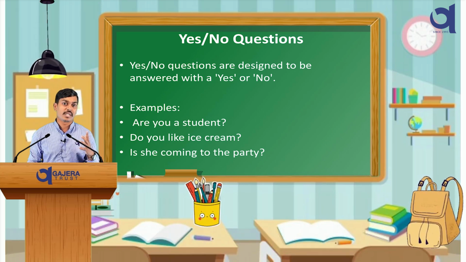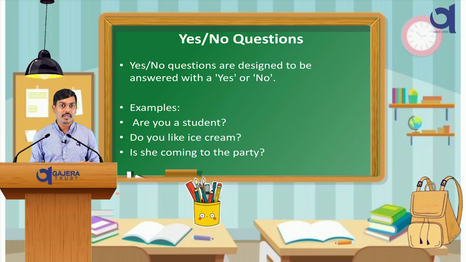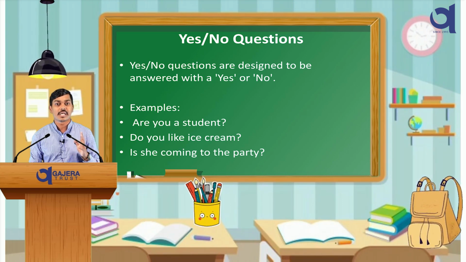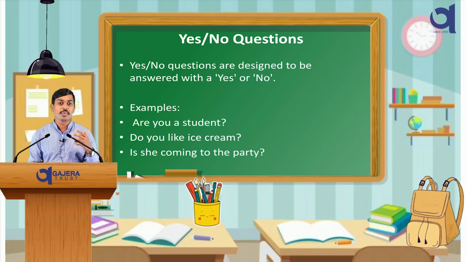Or, is she coming to the party? If the answer is no, you would say no, she isn't. See how it is. Remember, yes/no questions start with auxiliary verbs or modal verbs like am, is, are, was, were, have, has, do, does, did and modal verbs will, can. Practice forming and answering these questions to boost your communication skills.